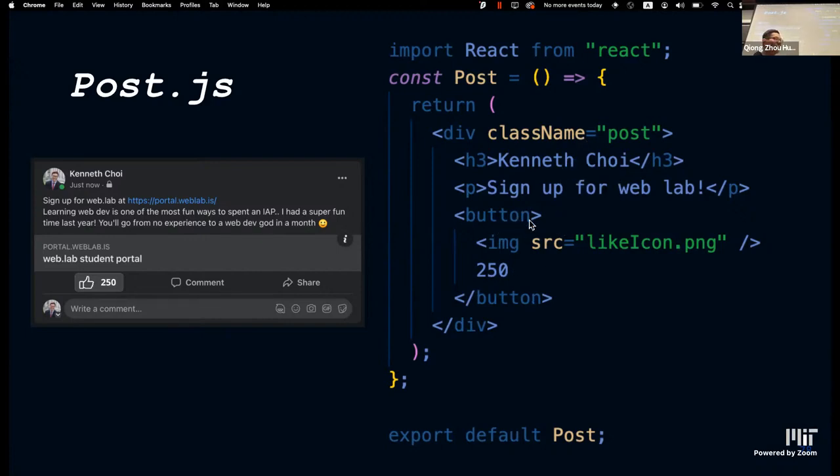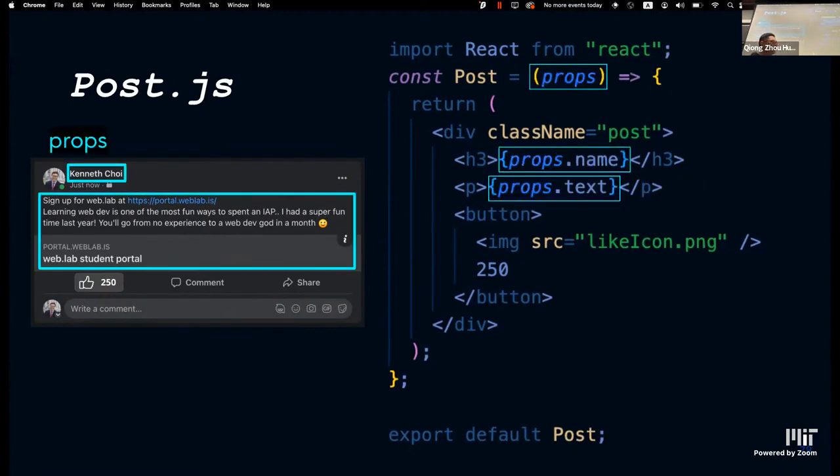Here we have a button element, and basically it's rendering the like icon, which is a thumbs up, and then 250 hard coded in. So this is just representing what is on the left side of the screen. And again, our data is hard coded in, which is not ideal. So what can we do?